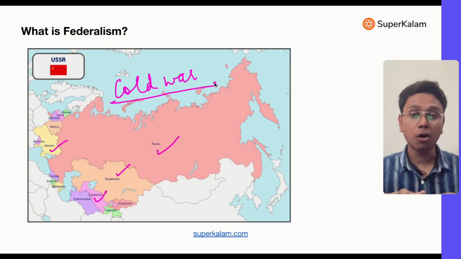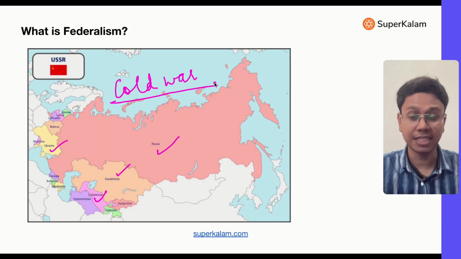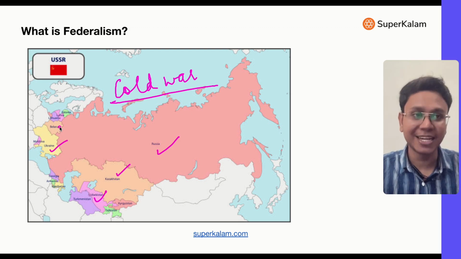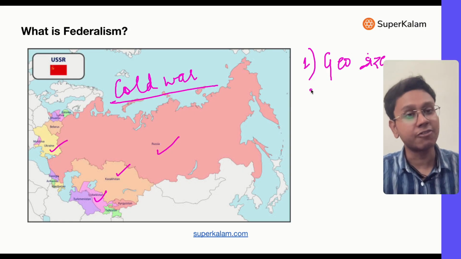Now, because of a lot of diversity, see the sheer size of this country, the USSR was very large. Even today, Russia is the largest country, and Russia with all these elements would have been much bigger. So that was the one thing. First was the size issue, the geographical size. The second was that there was a lot of diversity.